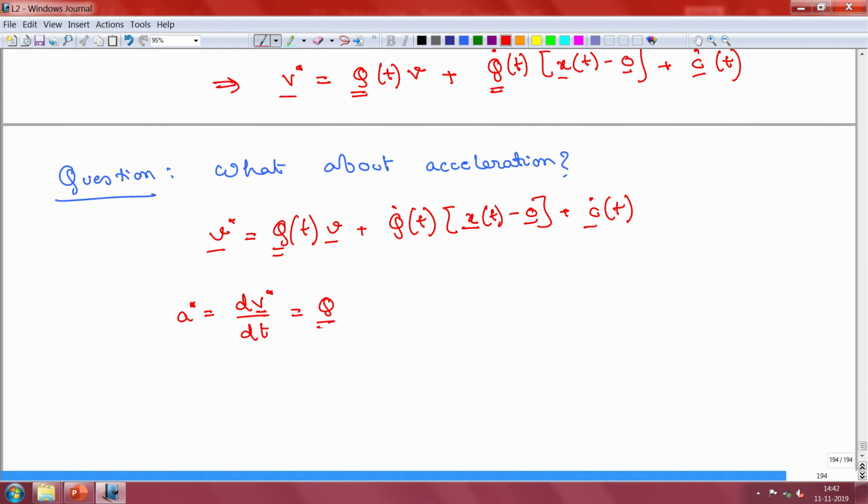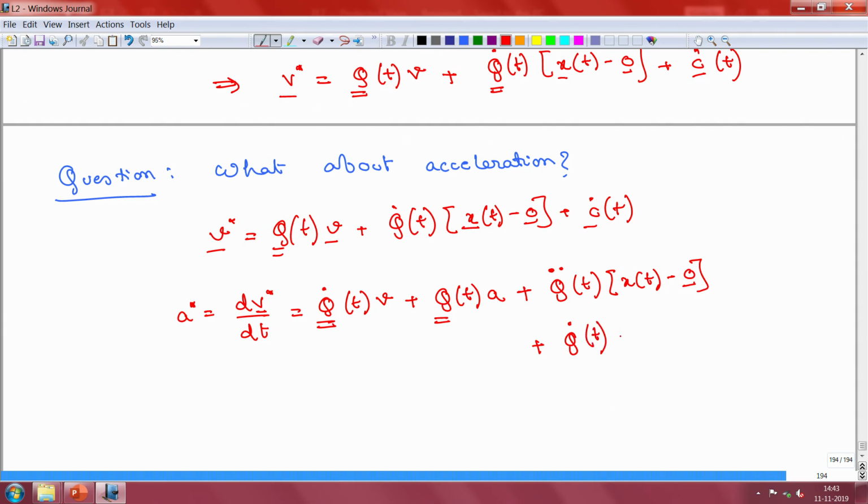We will get Q dot T times V plus Q dot. This time we differentiate the other term, we get acceleration. Differentiating the first one, and then in the second term I am differentiating the first one, applying the chain rule, plus. Sorry, by the way, I missed this.